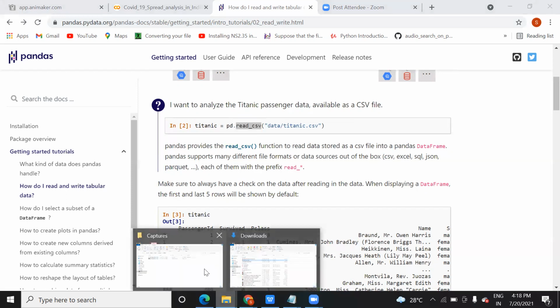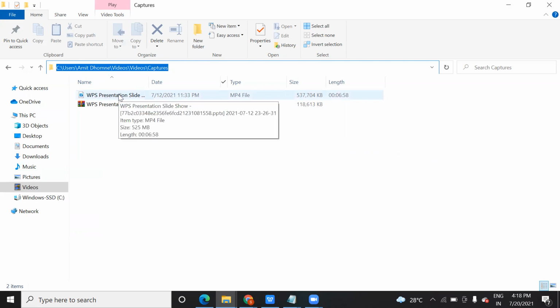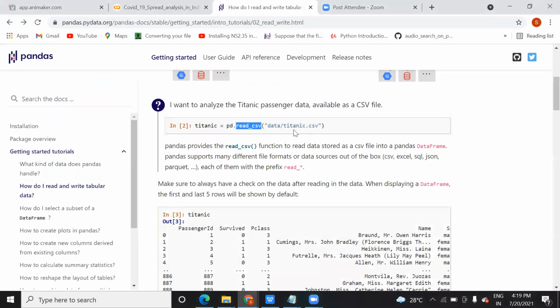For example, if you are on this path, you can right click and this is the path of your file. If I talk about this particular file, what will be the path? You will copy this path as it is and paste it here, and you will give the name of the file. It will come with a backward slash if you use Windows, and if you use Linux, then it will come with a forward slash. Hope you are aware of it.